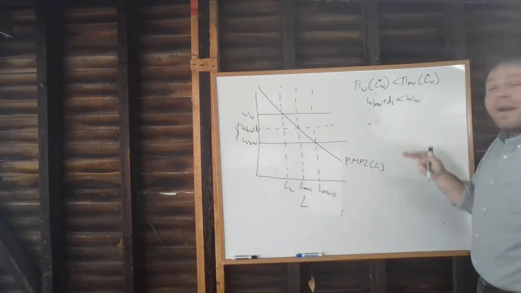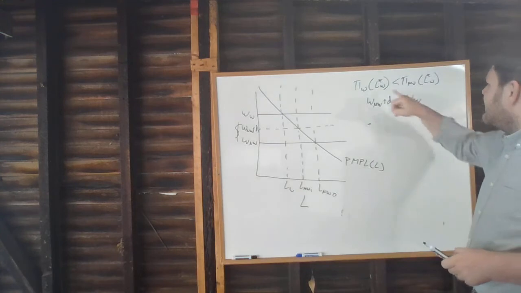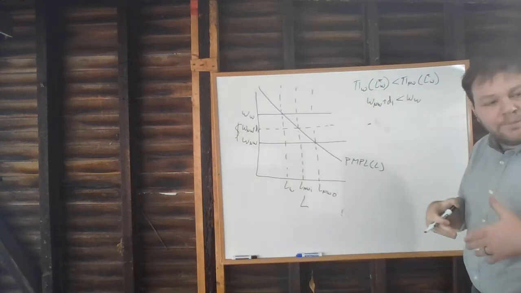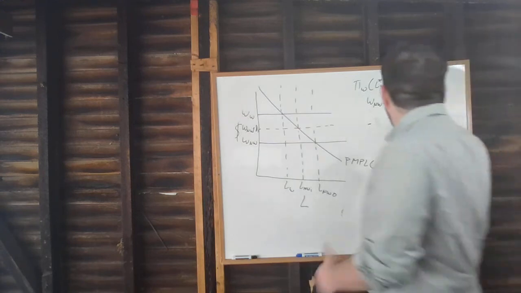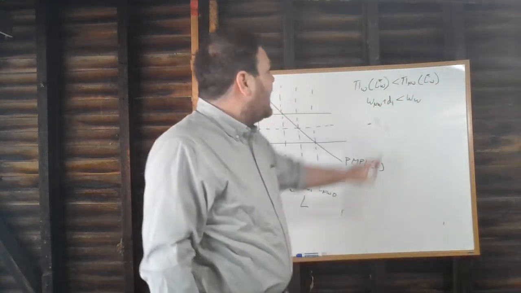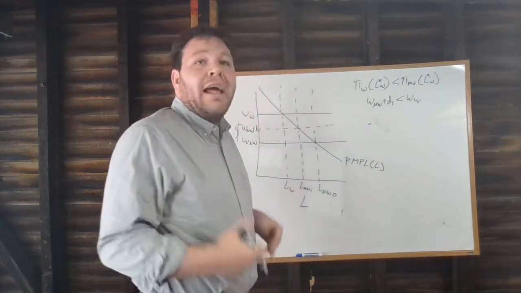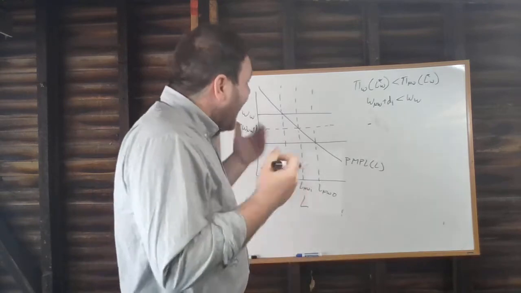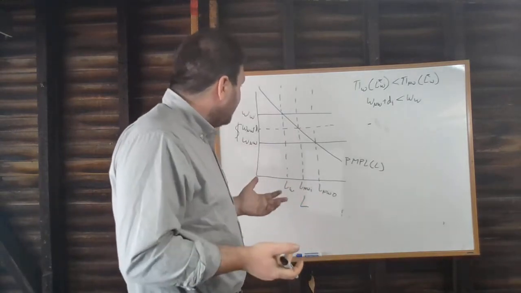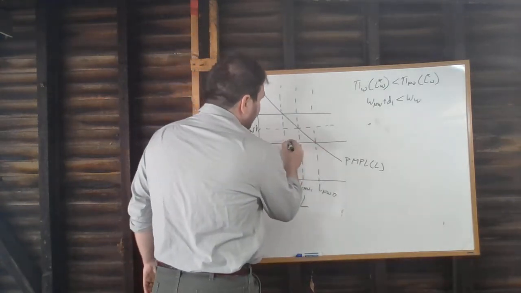They're going to have identical revenues because they're hiring the same number of workers. So it has to be the case that the profits are going to be lower when their costs of labor are higher, right? On top of this, now we're going to say, well, are the profits for firms that hire non-white workers higher or lower when they hire at L star W than when they hire at L star NW? Well, they have to be lower when they hire at L star W than when they hire at L star NW, right? Because at L star W, there's this whole triangle of profit here,